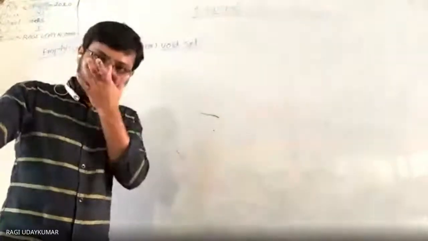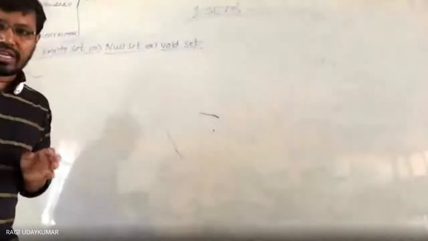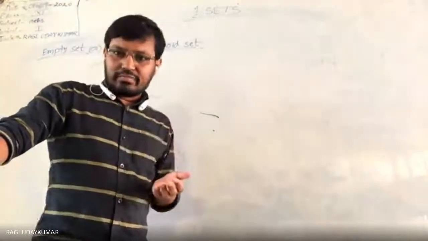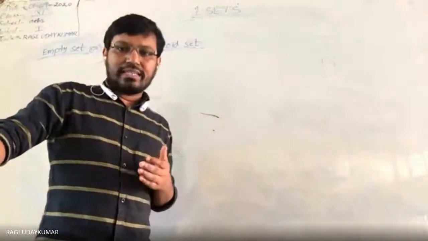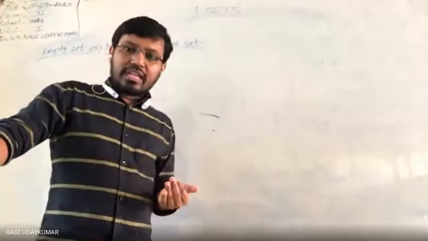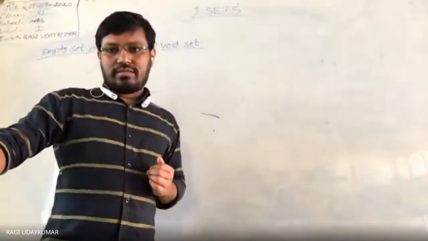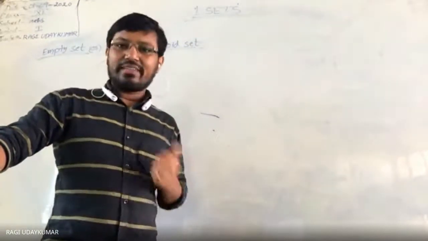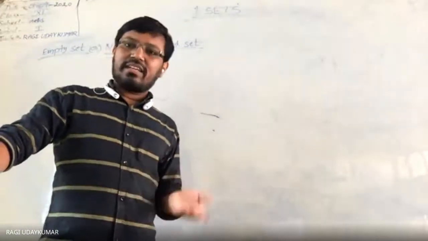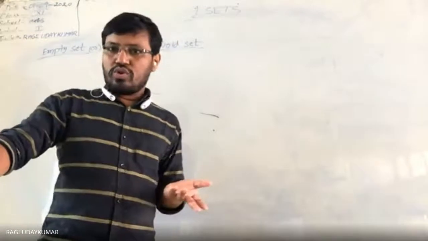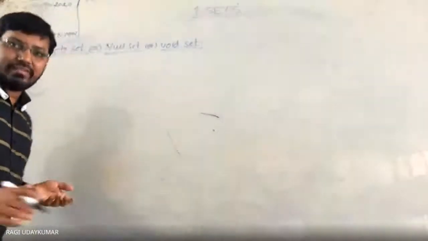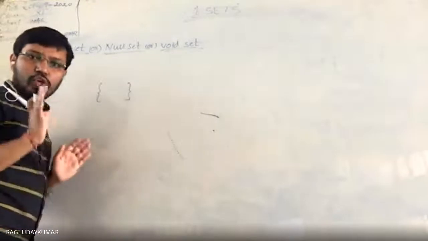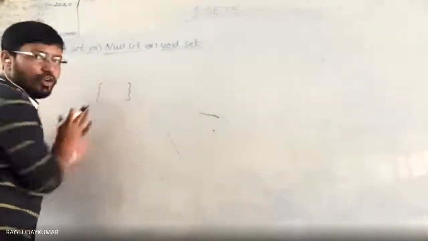Suppose no element, how is it possible, sir? If I say the set of natural numbers less than 1, will any natural number less than 1 be there? No. So there is no natural number less than 1. In that case, the set will contain no element. No element means you have to write it as an empty one.